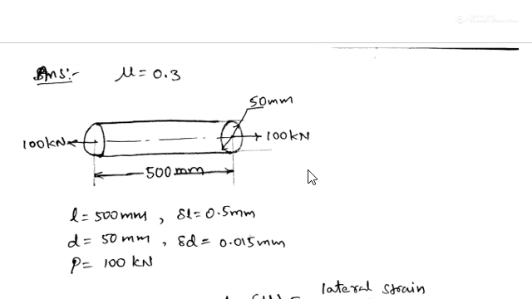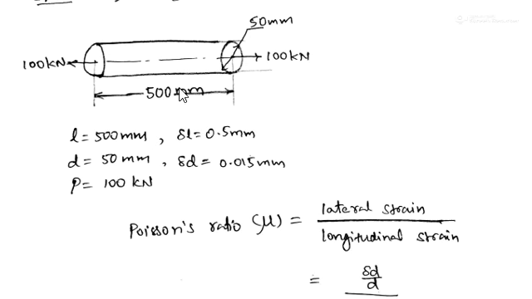So here a metallic rod is given of diameter 50 mm and length 500 mm, and it is subjected to a tensile force of 100 kilonewtons. Delta L, change in the length, is given as 0.5 mm, and the change in diameter is given as 0.015 mm. Because tensile force is applied, there is an increase in length and a decrease in the diameter. We take the increase in length as delta L and the decrease in diameter as delta D, and we are asked to find Poisson's ratio for the given information.